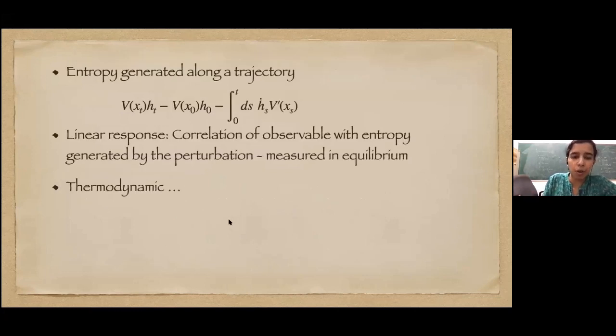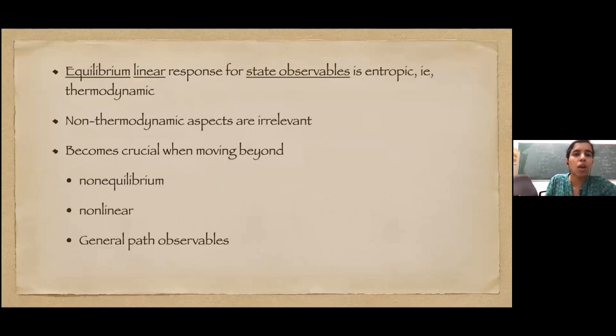What we will see from tomorrow is, let me repeat: equilibrium linear response for static observables, state observables, so O at final time t, is entropy. That is, it's totally thermodynamic in that sense. As soon as we go away from any of these terms, if we go out of equilibrium, beyond linear response, and to generic path observables, this formula will not hold anymore.